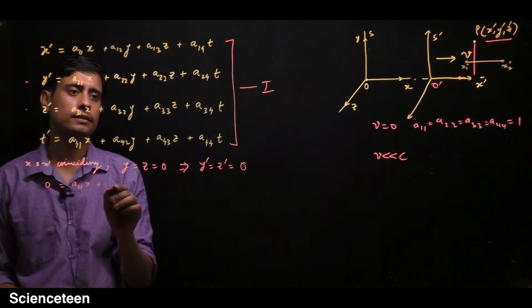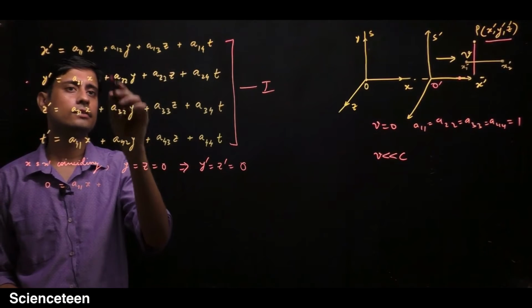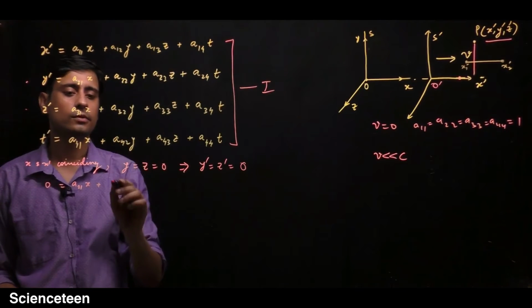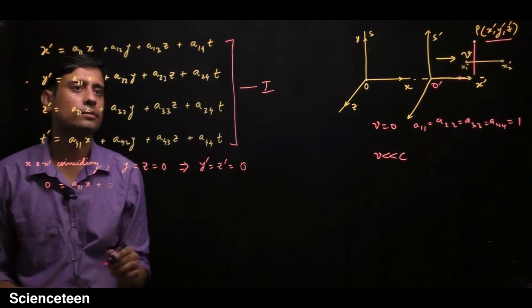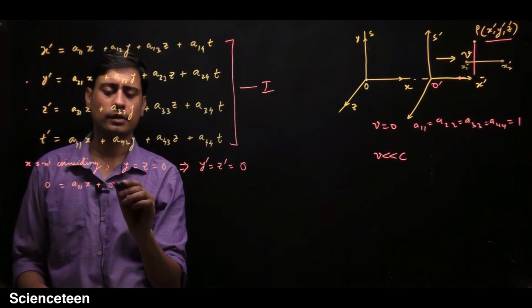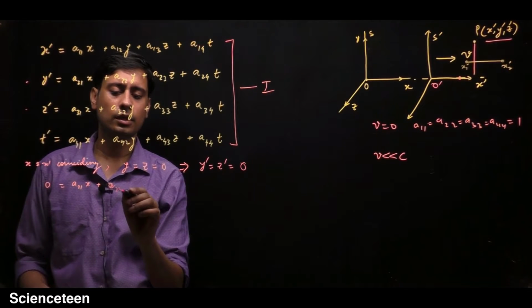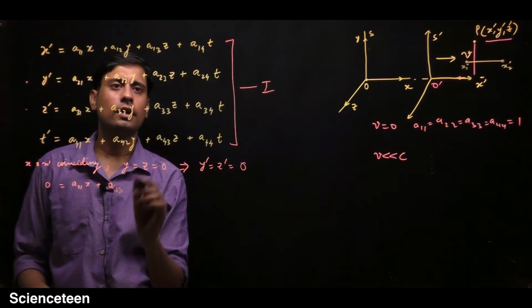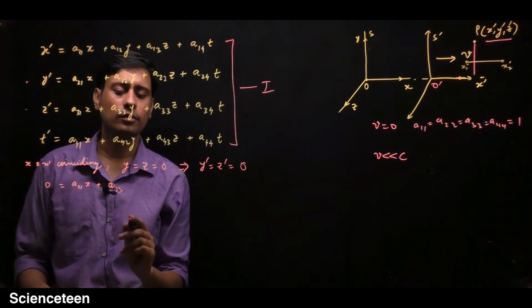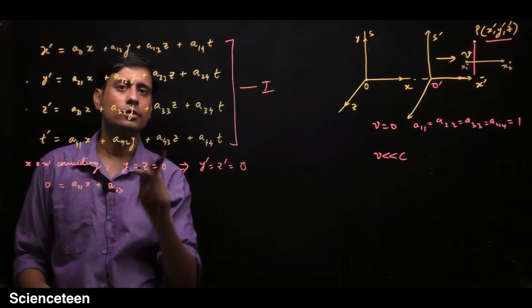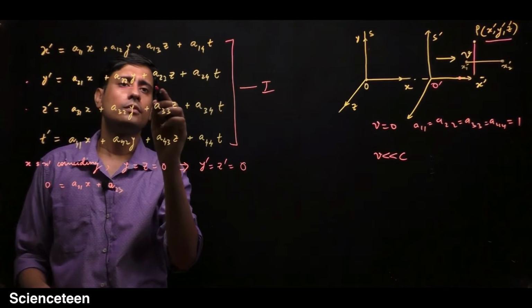a21x plus, now this y is 0, so this term will become 0. So just write it 0, or just skip the term and write directly a23, and this term is also 0 because z is 0. So these two terms, you just remove.